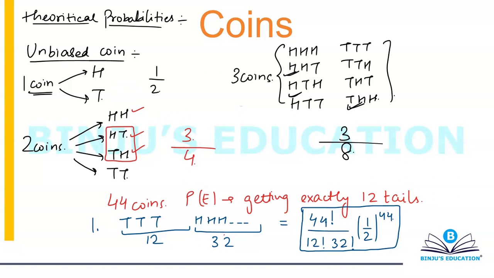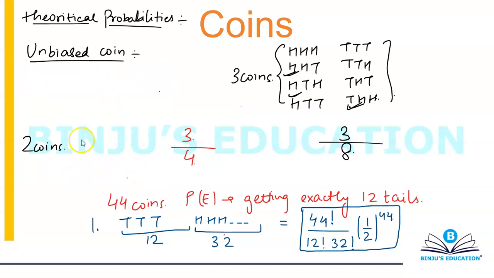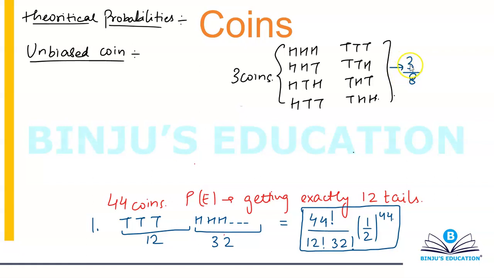Alright. So let's take up one more case. Using the methodology that we have just discussed, we could have solved any question. For example, let's solve the question with the 3 coins, in which I required exactly 2 hits. My answer came out to be 3 by 8. So I have 3 coins and I want exactly 2 hits.